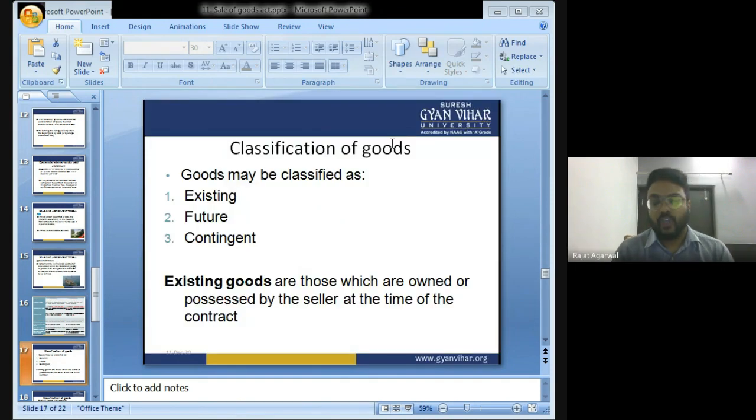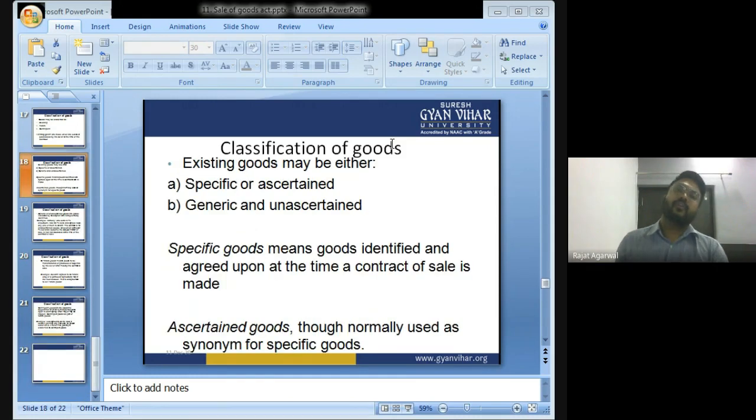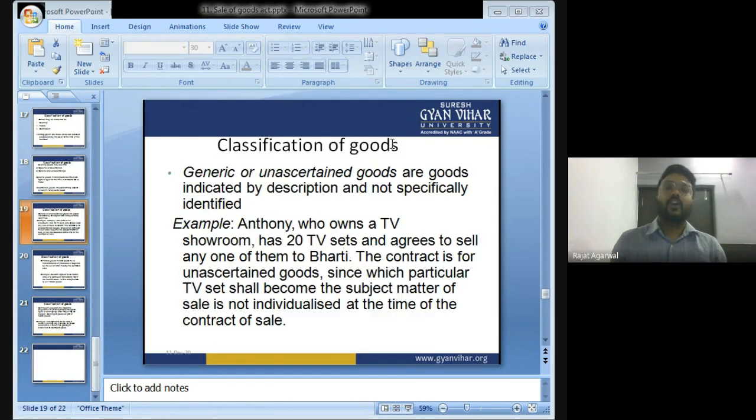Classification of goods. Goods can be classified as existing goods, future goods, and contingent goods. Existing goods are those goods which are owned and possessed by the seller at the time of the contract.